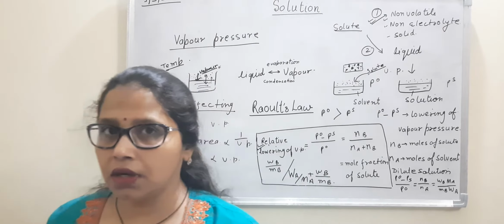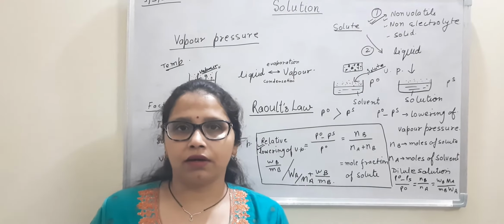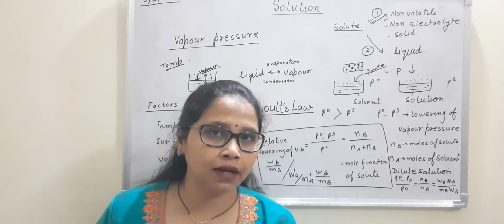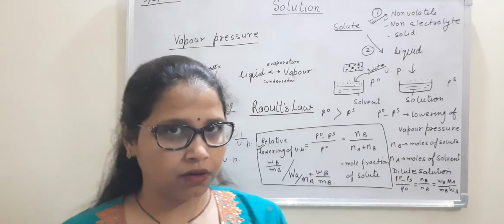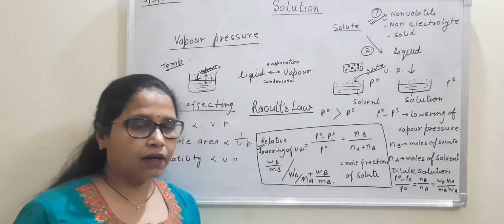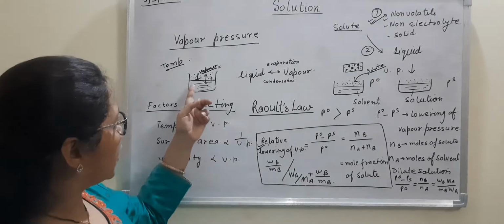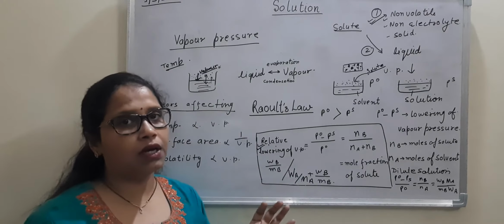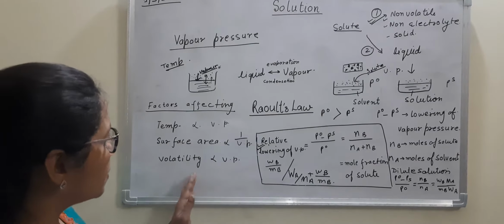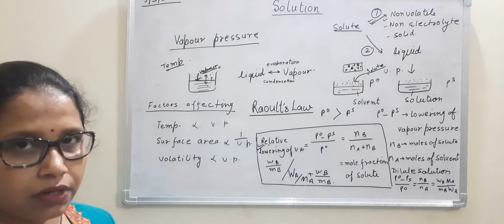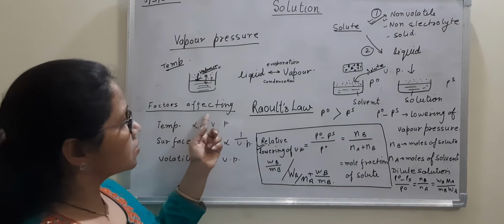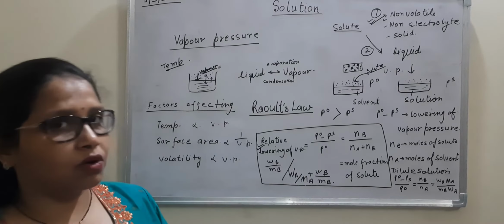It is the attraction force between liquid molecules which, if strong, will not let the liquid go away, and if it is weak, as in a covalent liquid, it will get evaporated very easily. So the greater the volatility, the more will be the vapor pressure. More atoms or molecules will collect just over the liquid, and they will apply more vapor pressure. So these are the three factors which affect the vapor pressure of a liquid. Now, the property of vapor pressure we have discussed is for a pure liquid only. We have not added any solute by now.